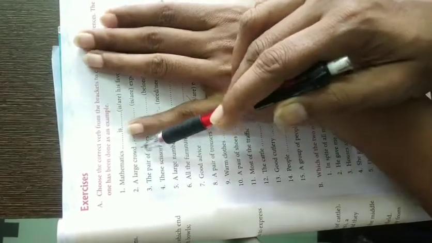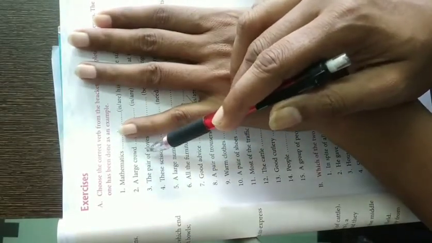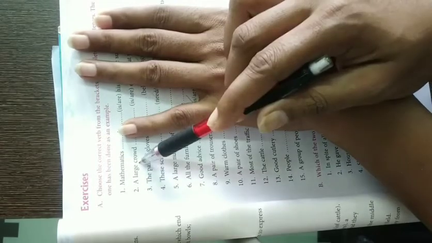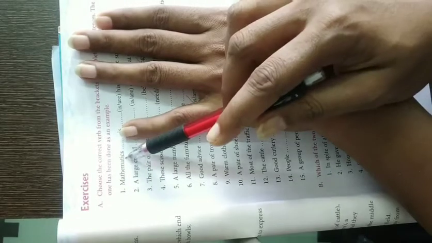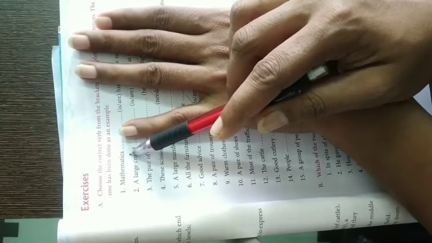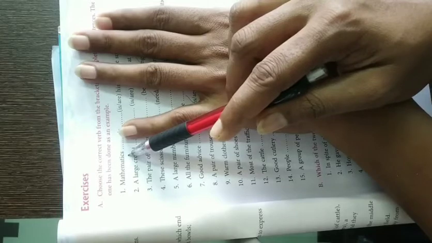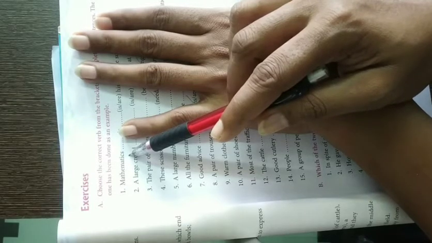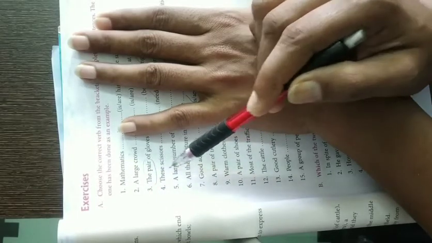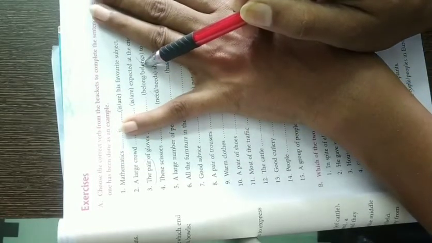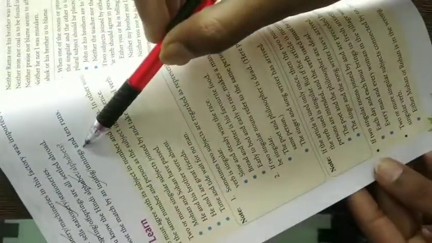A large crowd. What are we talking about? A large crowd. So what is the option over here? Is or are? A large crowd. Crowd is a collective noun for the people. Is will come. Mathematics is the name of a subject. Though it is ending with S, it cannot be considered as a plural noun. We'll write over here is. The pair of gloves. Now the word pair has come. So the pair of gloves belongs. Verb plus S will come. Fine. So do these exercises. Do this one also. And till here you need to finish.